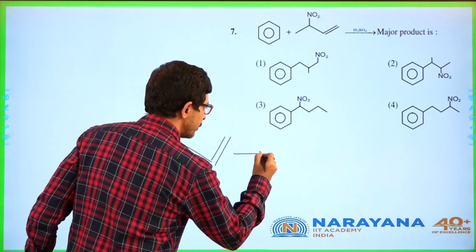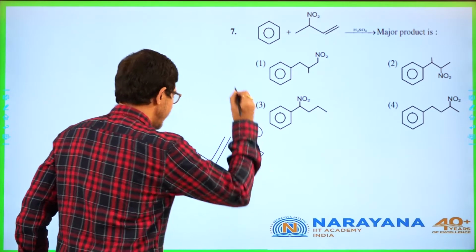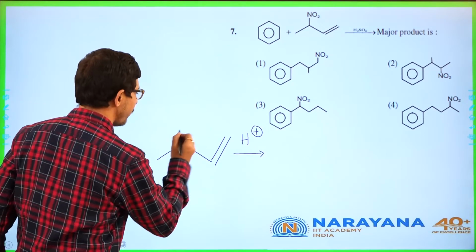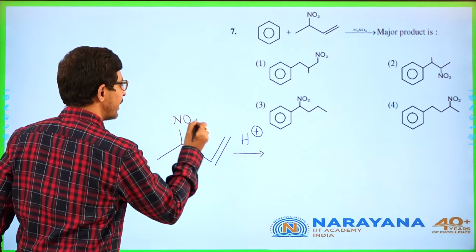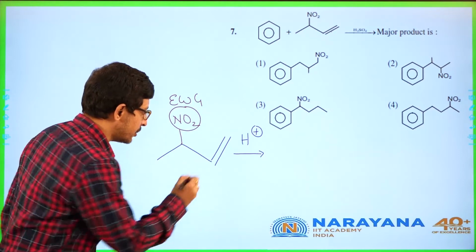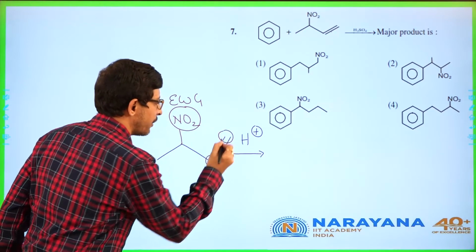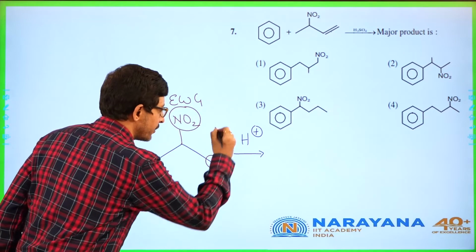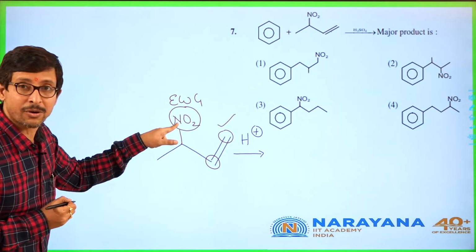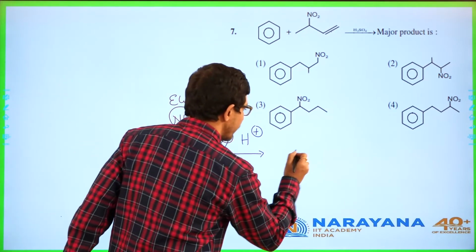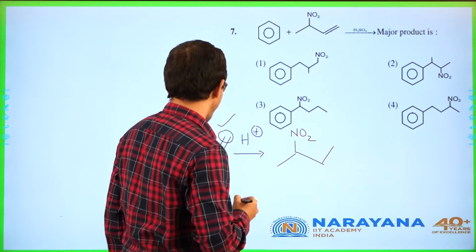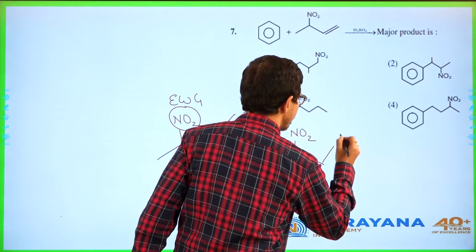Now you are adding H plus. Tell me where you can expect the attack of H plus, and here you have NO2, which is electron withdrawing group. Positive charge is stable on this carbon or on this carbon? So it is stable on this carbon. Why? Here plus is attached with electron withdrawing group. Therefore, the product that you get over here is NO2, and here you are going to get positive charge.